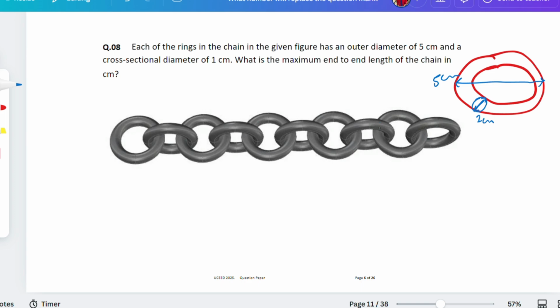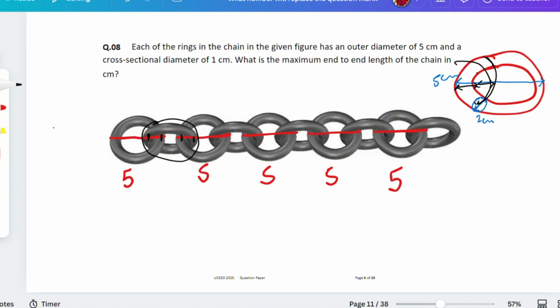What is the maximum end-to-end length of the chain in centimeters? They're asking about this chain only. So let's see. We understand the length from here to here is 5, isn't it? Let's count this one. From here to here it's 5 again. From here to here it's 5 again. From here to here it's 5 again. And then at the end from here to here it's 5 again. Now see, if this one is 5, what about this one, guys? Here you could see in this place 1, 1, 1 and 1 occupied. If you capture another like this one, overall how much did you capture? 1 from here, 1 from here. So 2 centimeters you have captured.